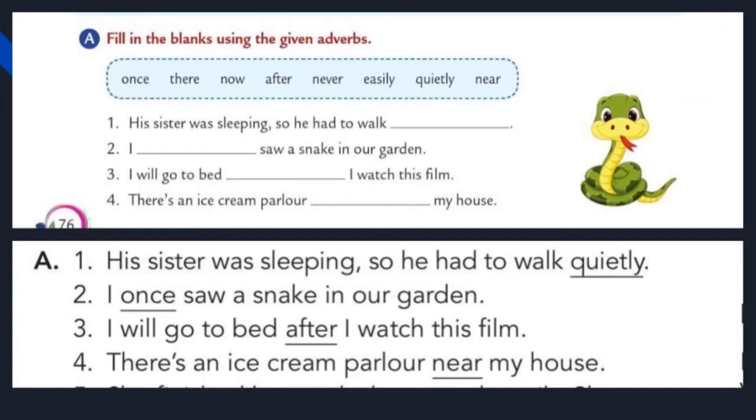Students, the first 4 sentences are over. Remaining 4 are there and 4 options are also there. You should try yourself. Okay, write neatly in grammar book.